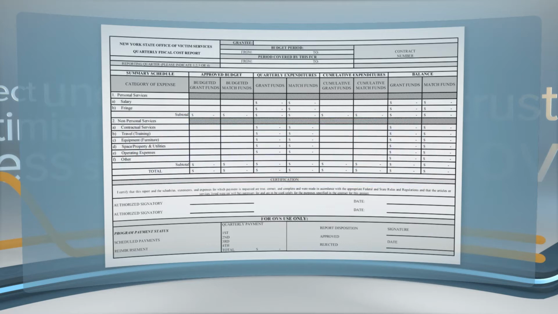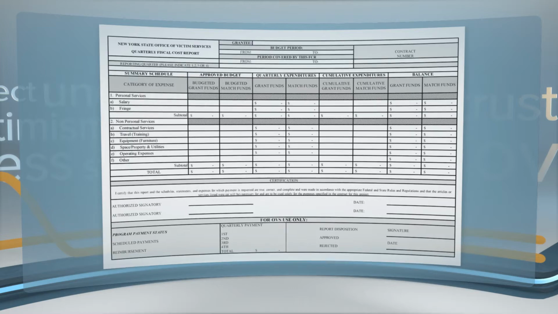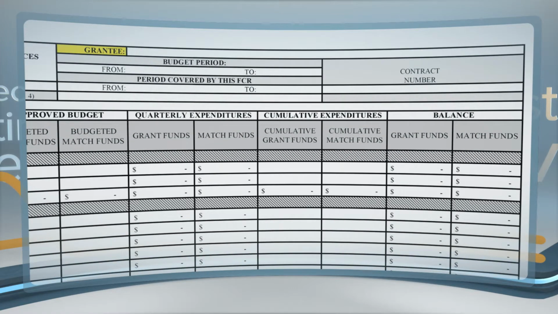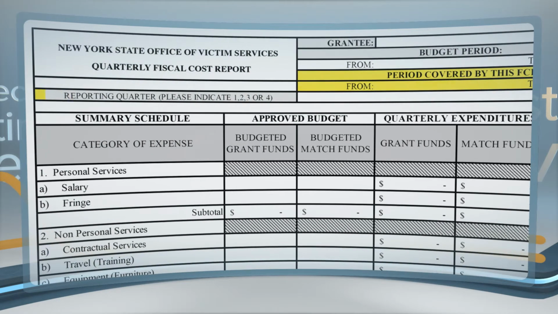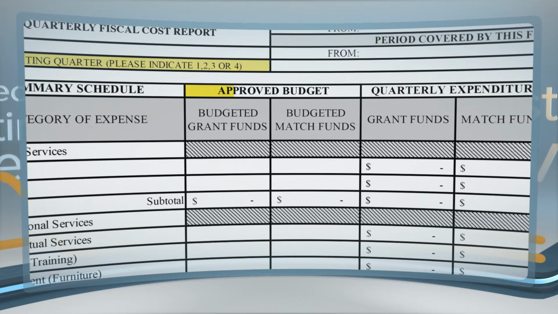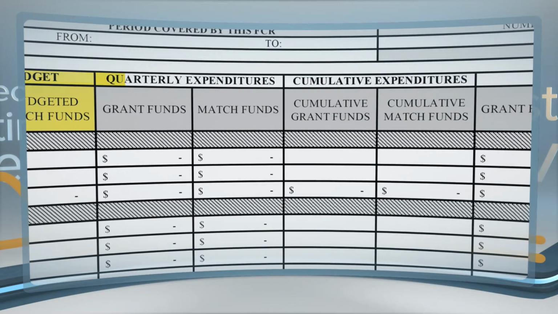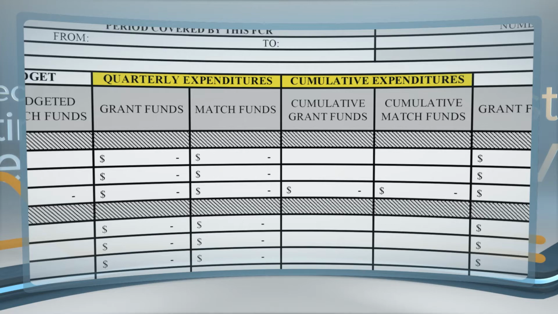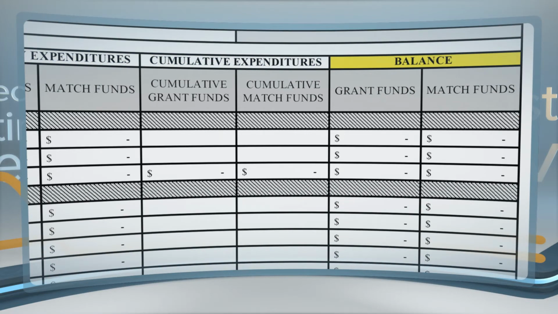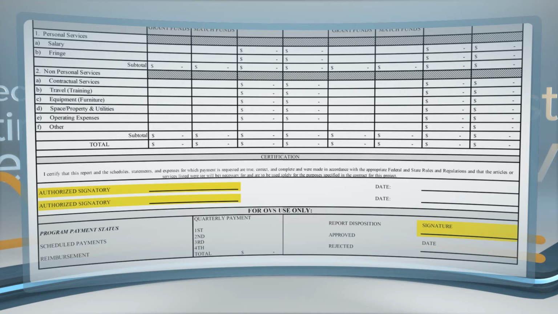You'll complete the summary page first and list the following information: grantee name, the contract number for which you're completing the FCR, the budget period, which is usually a year, the period covered by the FCR, which is the beginning and end date of the quarter, the reporting quarter, which would be 1, 2, 3, or 4, your current approved budget, both the OVS and match funds amounts, the program's quarterly expenditures and cumulative expenditures, the balance, and signatures.